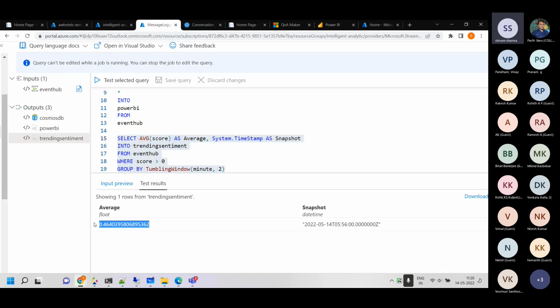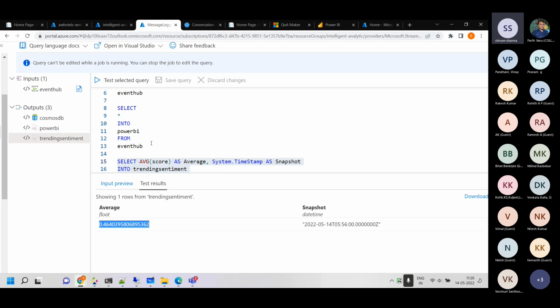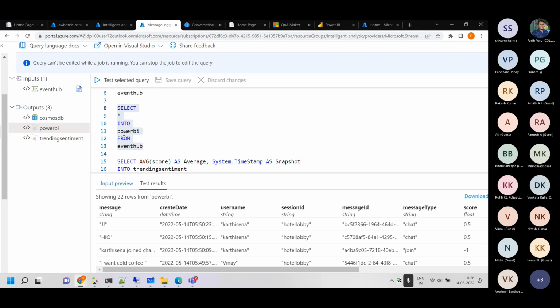It should be the old score only, or maybe somebody is using the bot to write something. Now, what this one writes, we can just test it out. It goes something like this.